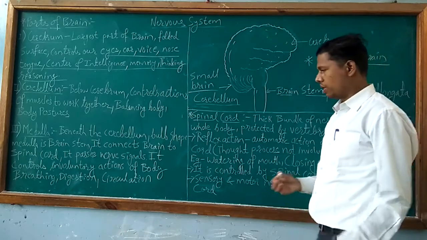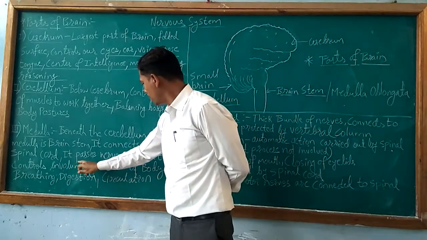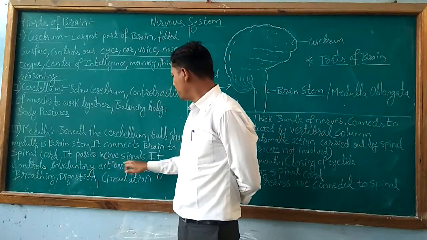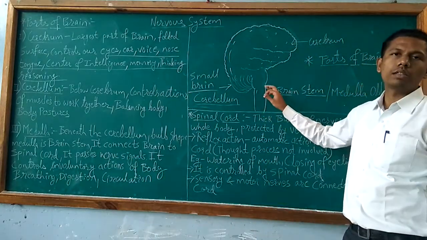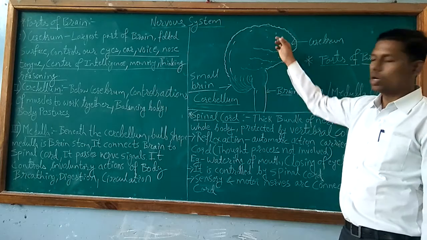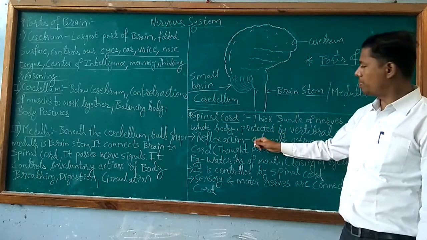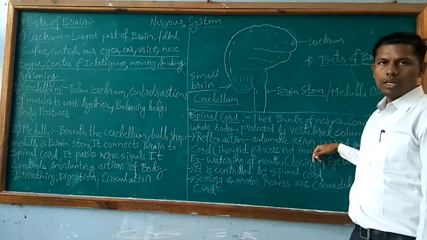Next, it passes nerve signals. So this brain stem passes the nerve signal from brain to spinal cord and from spinal cord to the body.